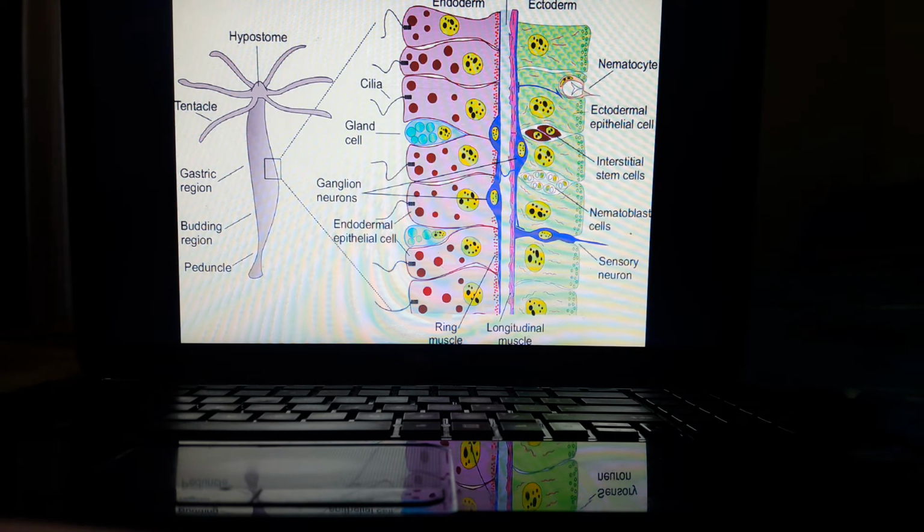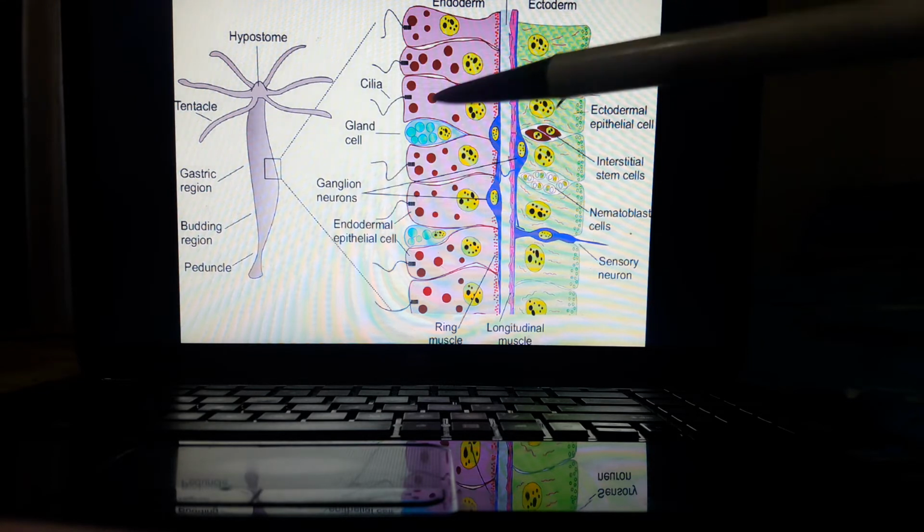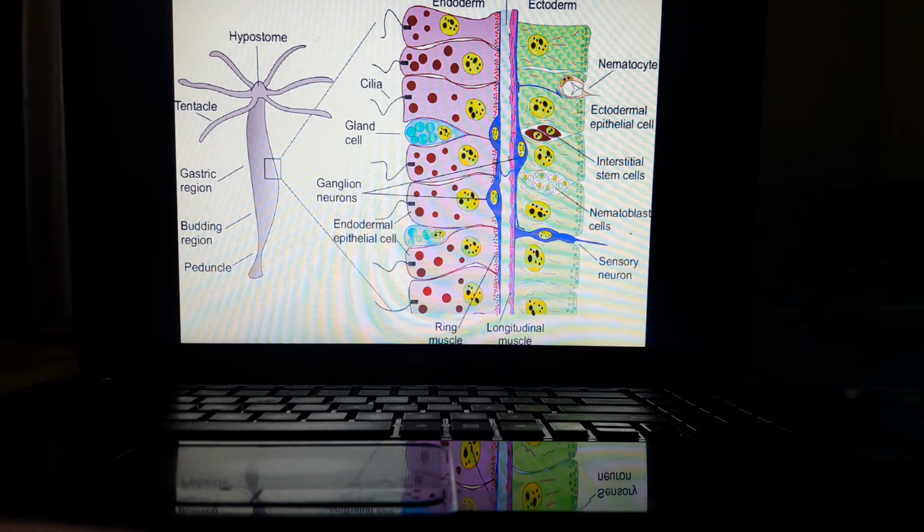The outer epidermis consists of a number of cells, for example epitheliomuscular cells which provide musculature, cnidoblasts which are the stinging cells, interstitial cells which are the totipotent cells, nerve cells, sensory cells, etc. And likewise the inner layer, it also contains nutritive muscular cells, gland cells, interstitial cells, nerve cells and sensory cells.